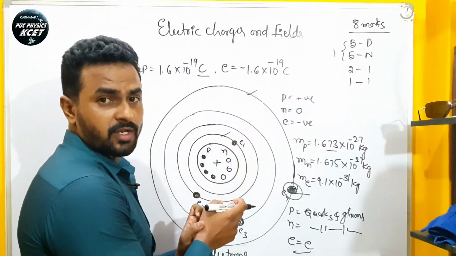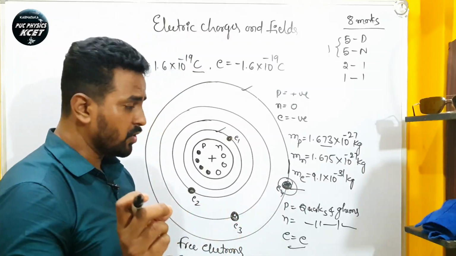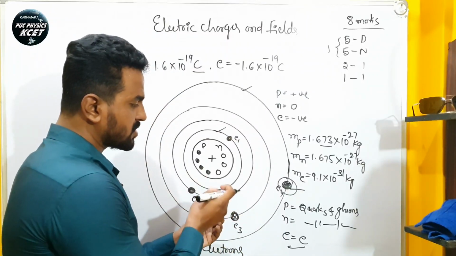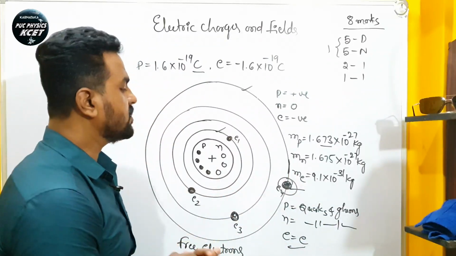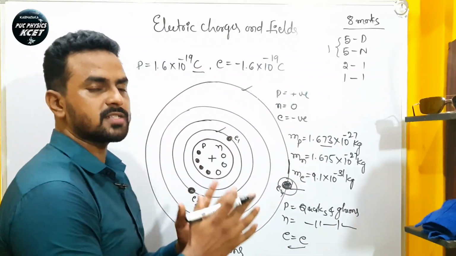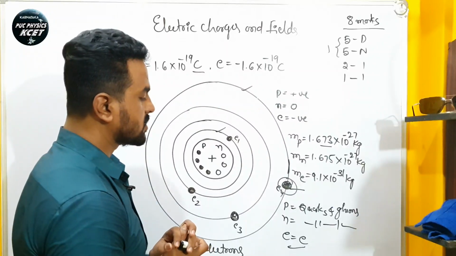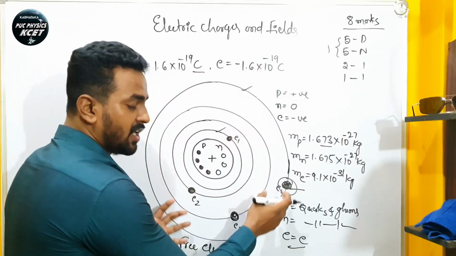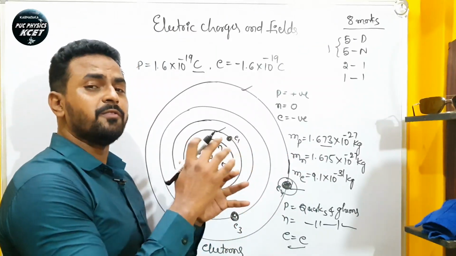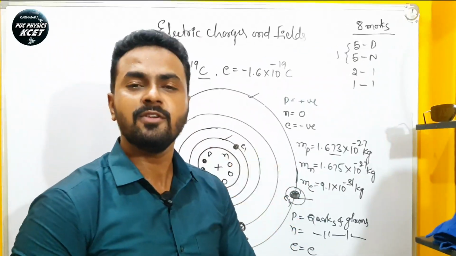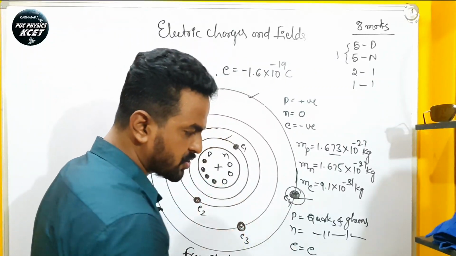We should require more amount of energy to remove a proton from the nucleus. After that, I am telling you about charging a body, right? If you give some amount of energy, the electrons are detached from the atom, which means we can charge the body, right? Because when the electrons leave the body, it will become positively charged. When a body gains electrons, it becomes a negatively charged body, right? How, I will show you now.